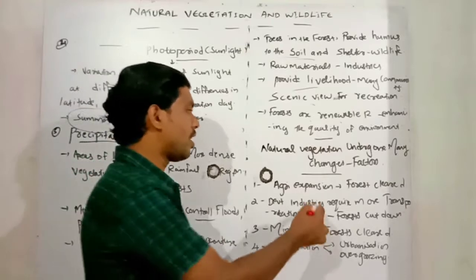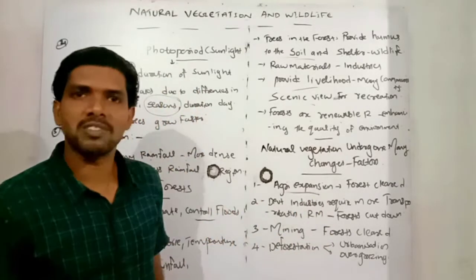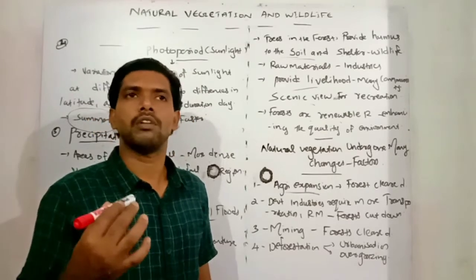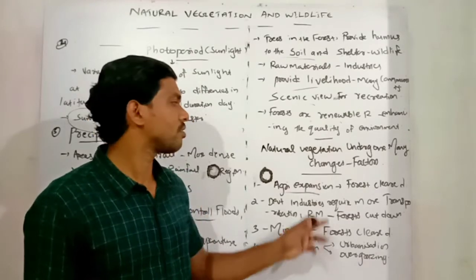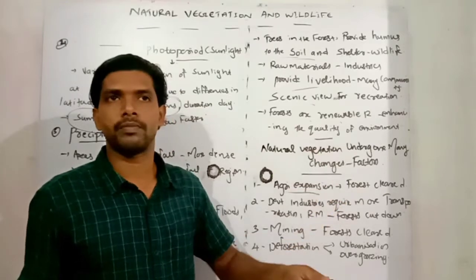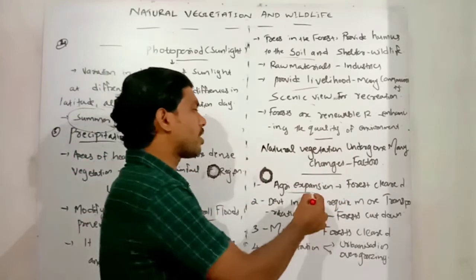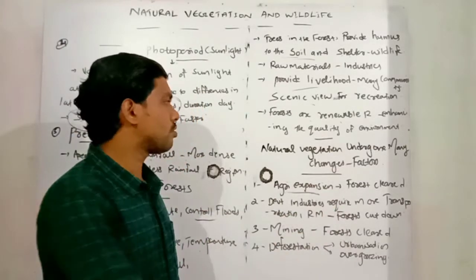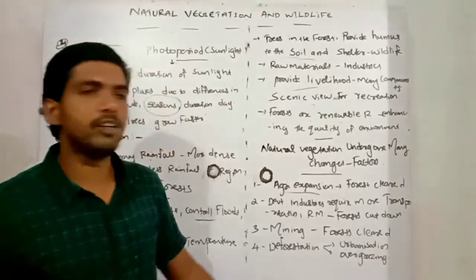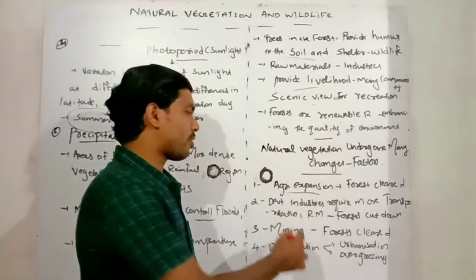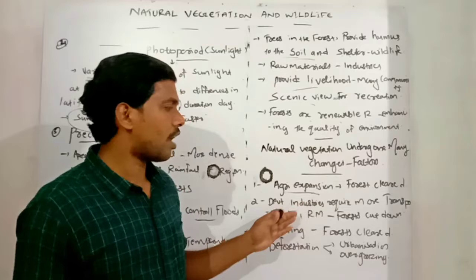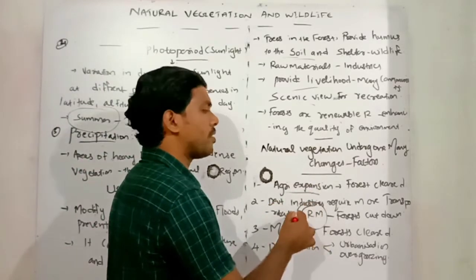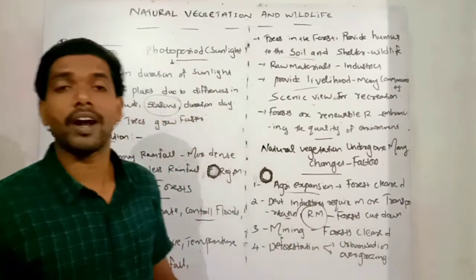So first one is agricultural expansion. Our population is increasing year to year, a population explosion, and our population demands many food crops. So for expanding agriculture and cultivation of food crops, forests are widely cleared. That's the first factor. Second one, development of industries that require more transportation and raw materials. So that is also clearing our forest, and many industries also demand raw material. So forests are widely cut down and cleared.